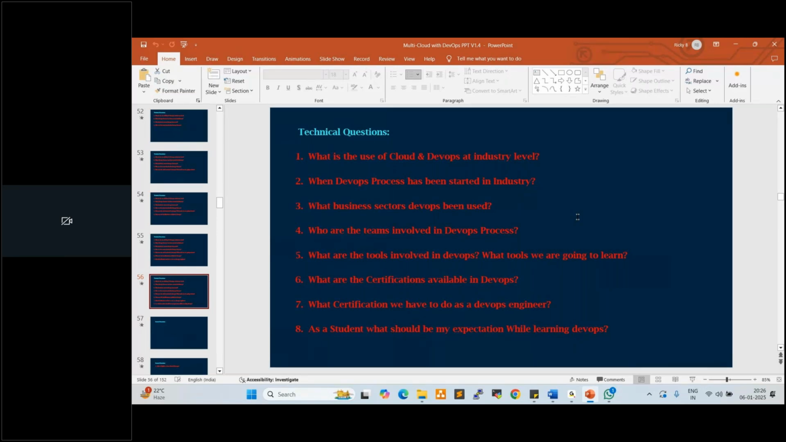Any other questions, anyone? Before moving to general questions, these are the technical questions which I collected from different batches and from different students.